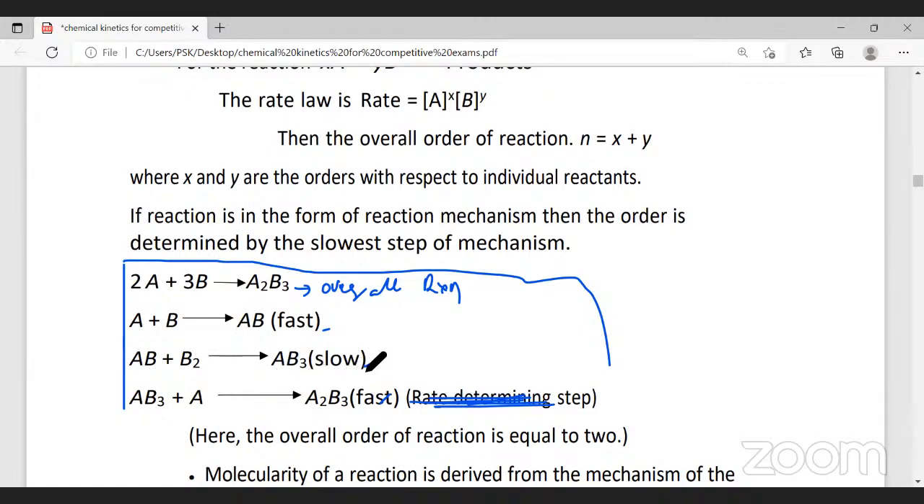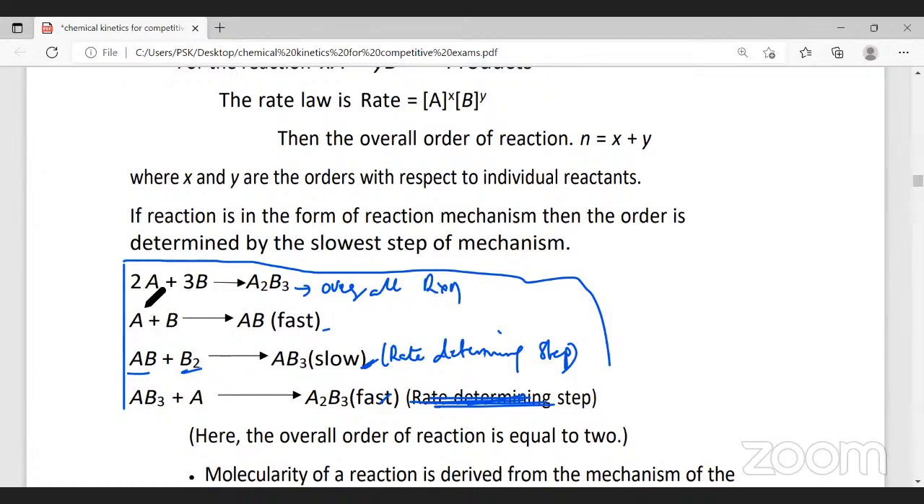The second step is the slow step of the reaction. You can see it's written. In the second step, how many molecules are taking part? This is the rate determining step. 1 plus 1, how many? So 2, sir. Therefore, the molecularity of this reaction will be what?